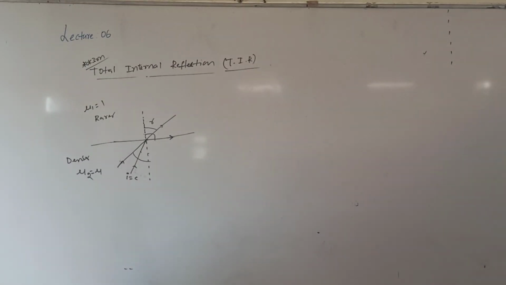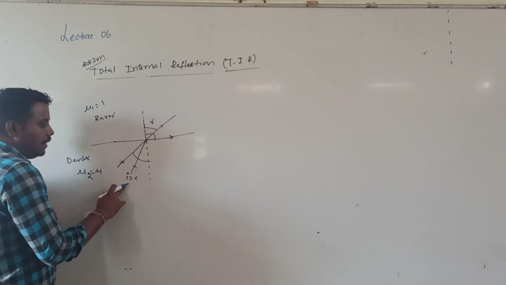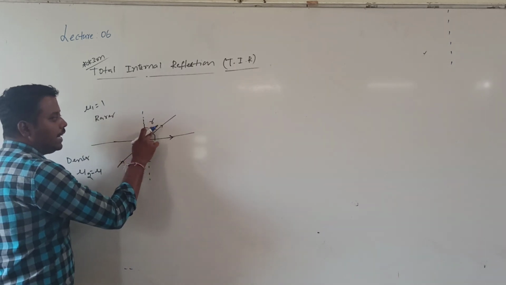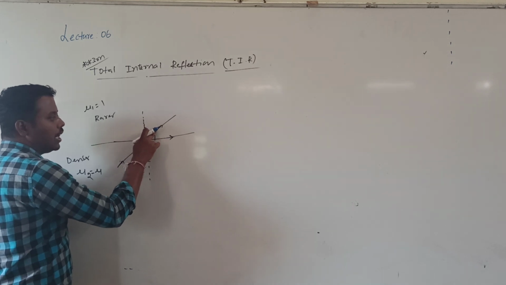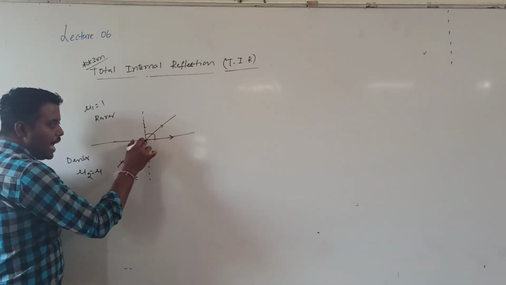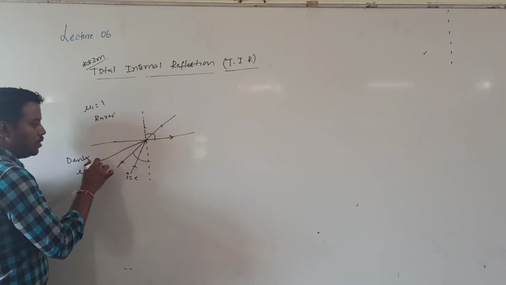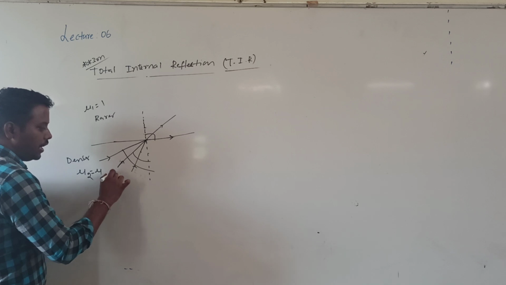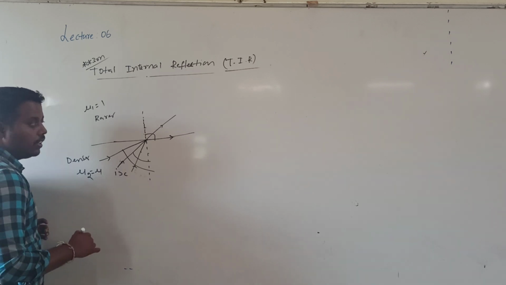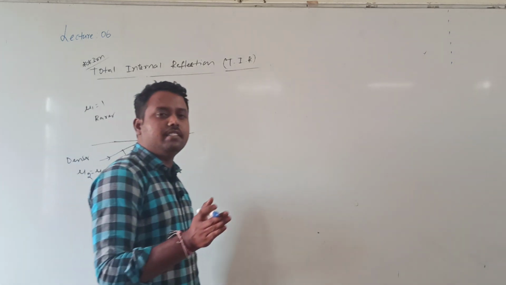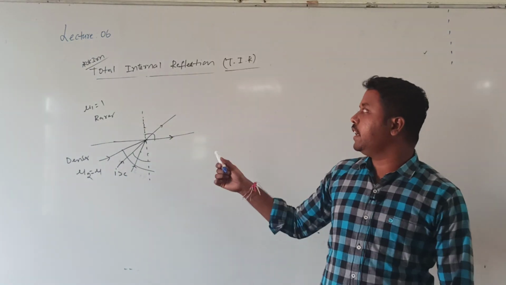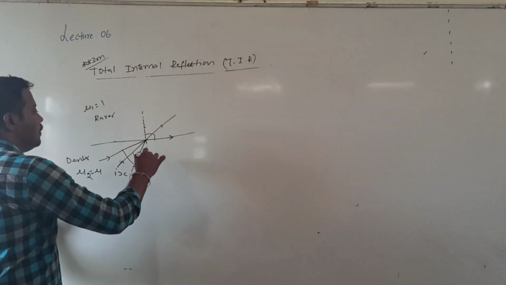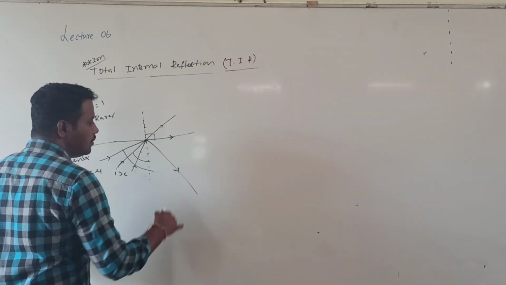What is total internal reflection? So we know that whenever the angle of incidence is equal to critical angle, the light ray grazes the interface, r value equal to 90 degrees. If I increase the angle of incidence still more, so this angle of incidence i is greater than C. If the angle of incidence in the denser medium is greater than the critical angle, what happens to the light ray? The light ray will reflect back into the same medium.